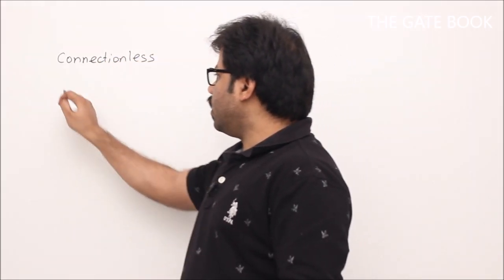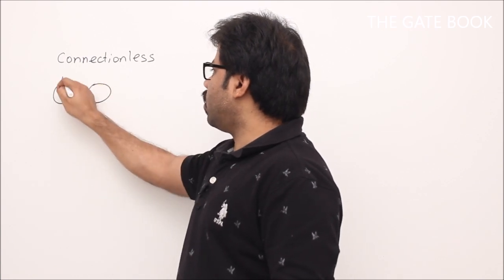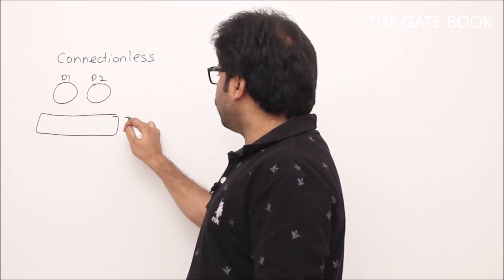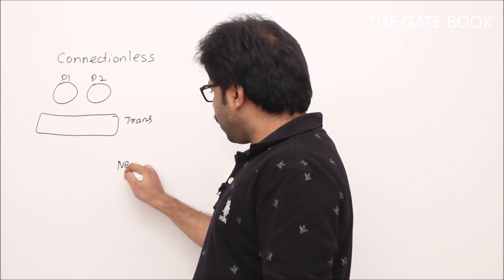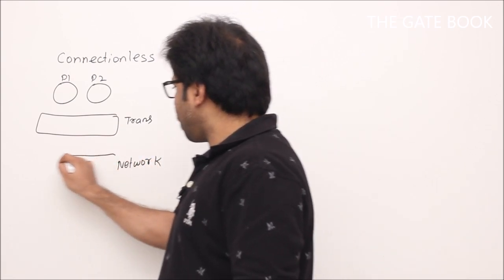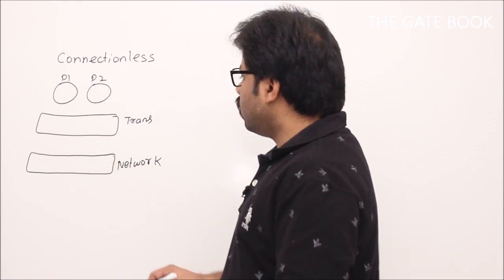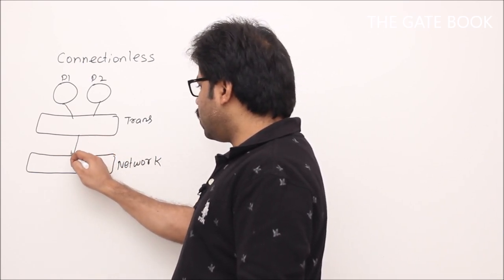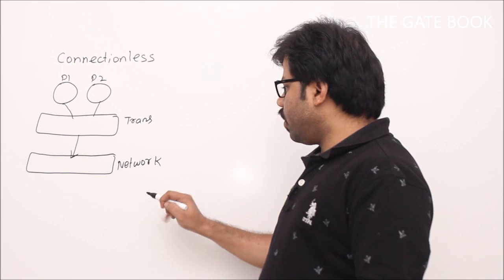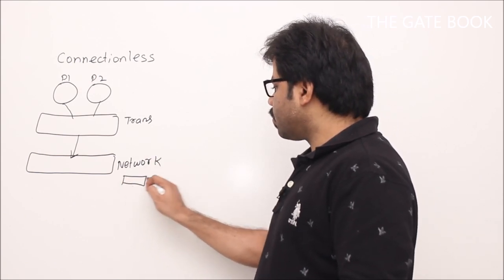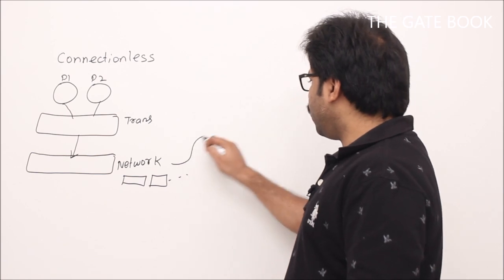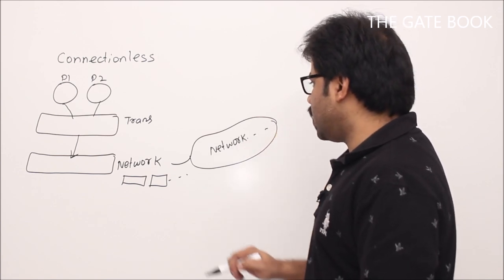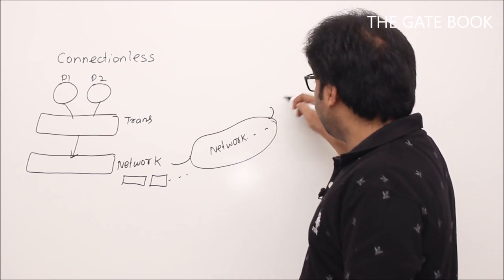In connectionless, you have, let's say, process 1, process 2 at the application level. This is your transport layer, and this is your network layer. This process 1, process 2 will give data to the transport layer. The transport layer is going to give this data to the network layer. Whenever data comes to the network layer, it becomes datagrams. These datagrams will be transferred through this network, and we know the story of how this will be transferred, right? So at the end, there will be the destination.